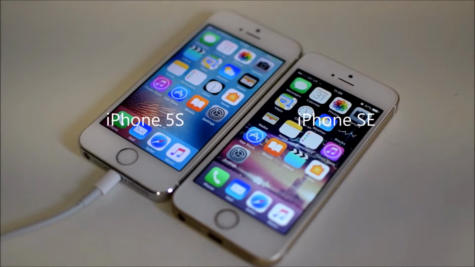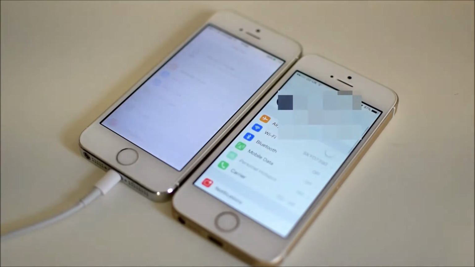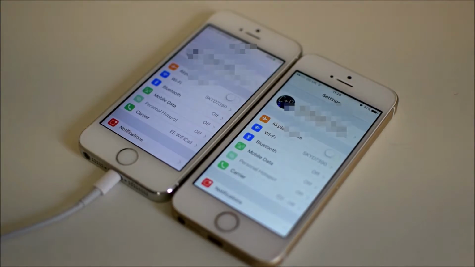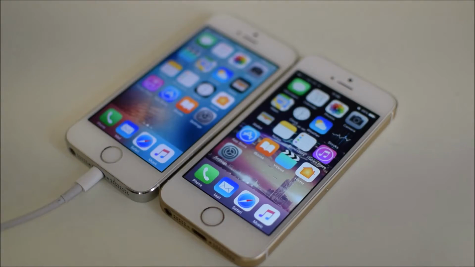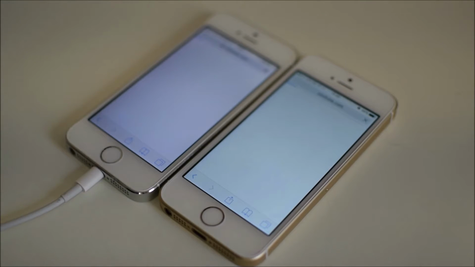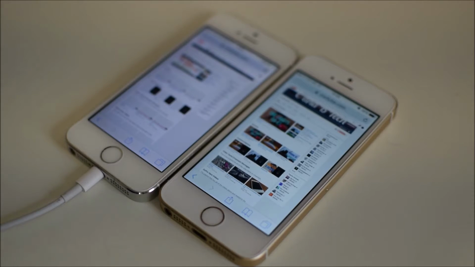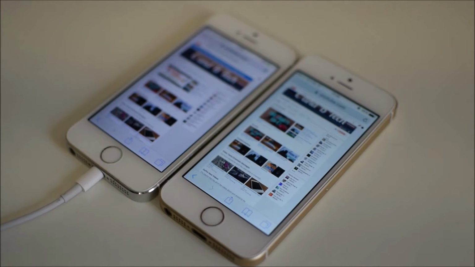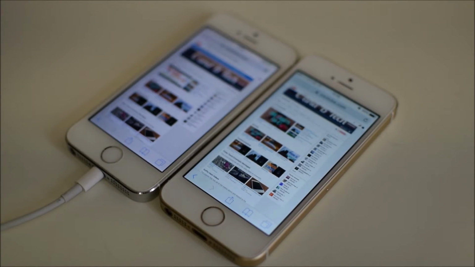Now let's look at another speed test, like going into settings. Now for the next speed test, we're going to see how fast it can load up Safari. As you can see, obviously the iPhone SE is a bit quicker than the iPhone 5S.